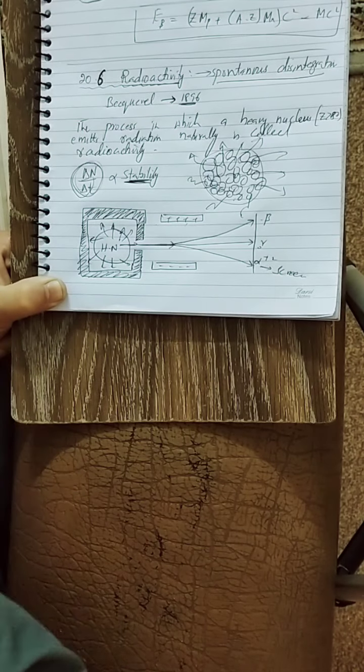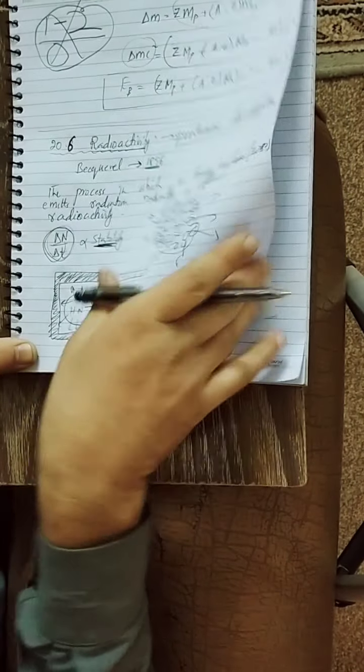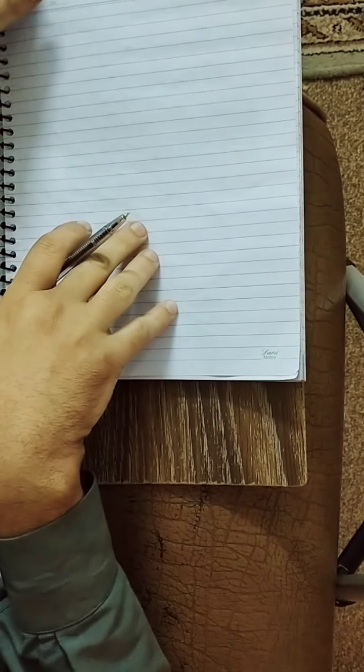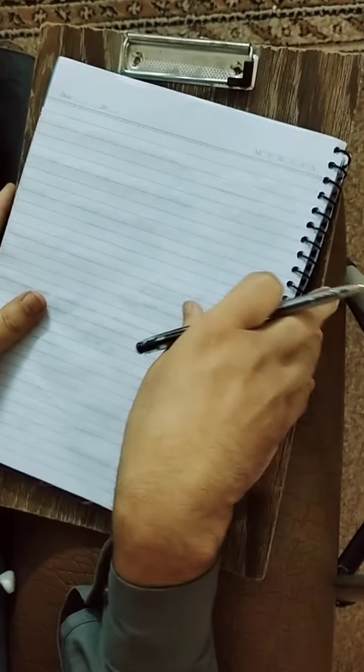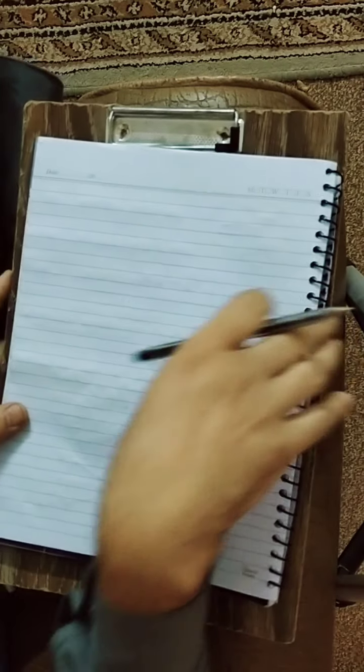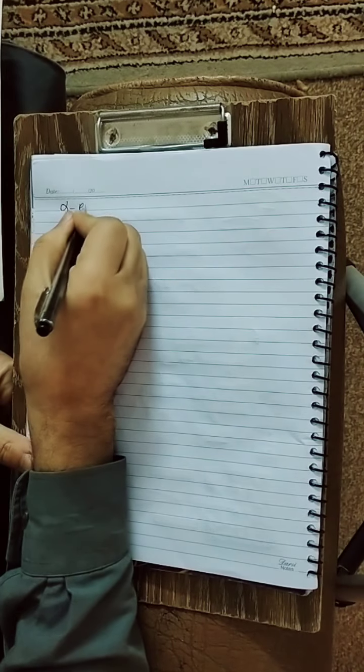So there are three types of radiations emitted during the radioactive process: alpha, beta, and gamma. We know that alpha has a doubly positive charge, beta is negatively charged, and gamma is neutral. Gamma is energy. Now, first we are talking about the alpha emission.